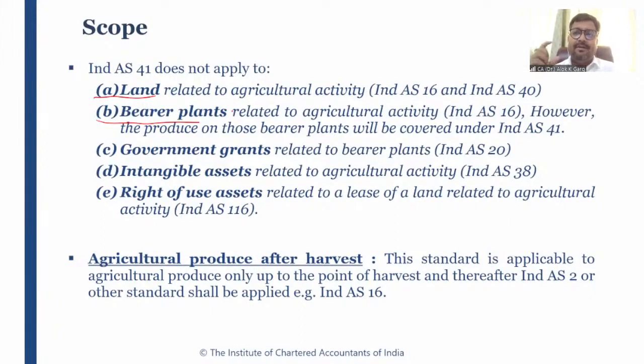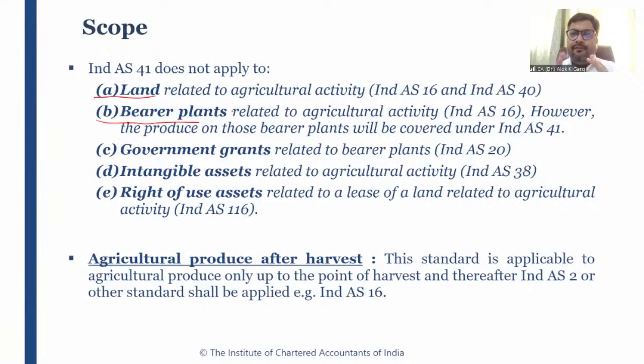Similarly tea tree, coffee tree, grape vine, sugar cane. If a plant provides agricultural produce for more than 1 year, it is called a bearer plant, and a bearer plant has to be accounted for as per Ind AS 16 property, plant and equipment.